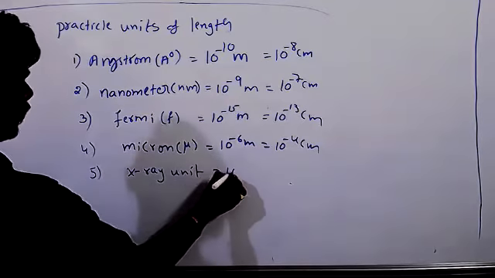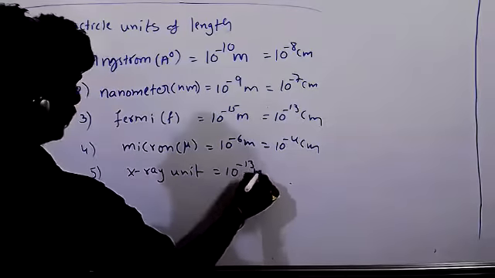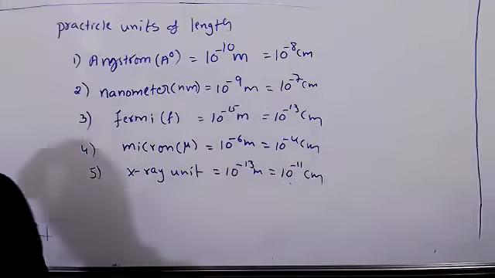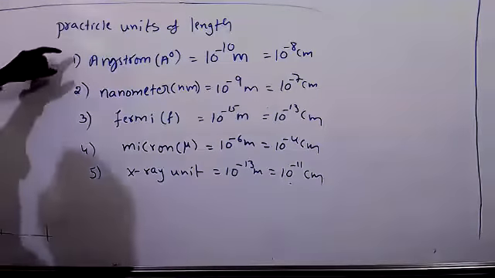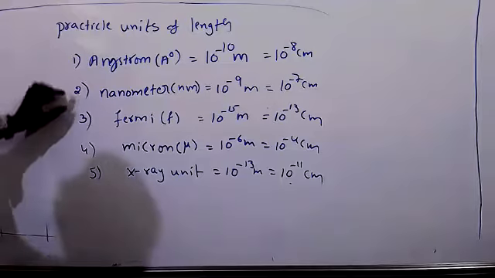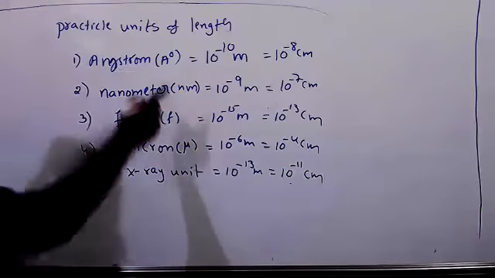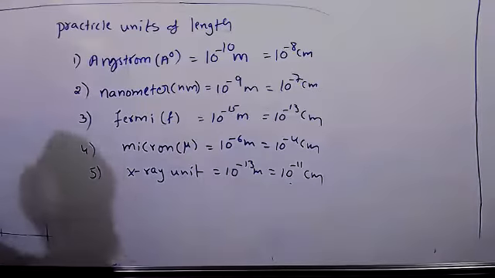X-ray unit: 10 to the power of minus 13 meters, or 10 to the power of minus 11 centimeters. It is very small, much smaller than 10 to the power of minus 10. 10 to the power of minus 15 is smaller than the remaining.